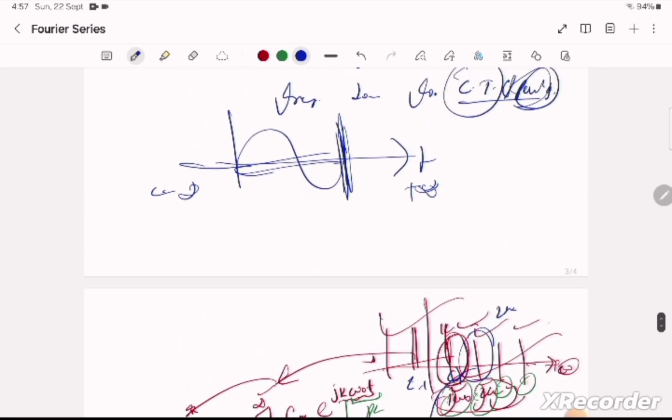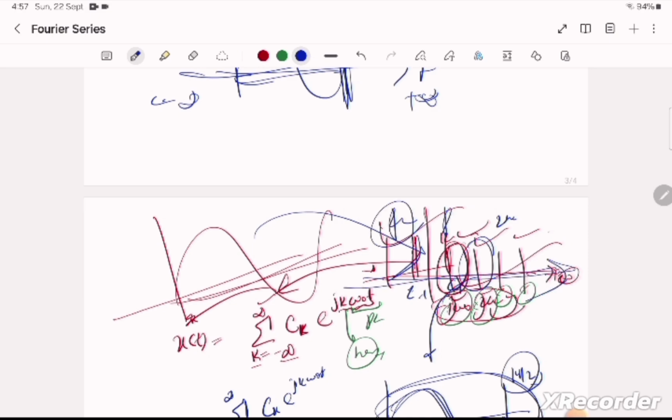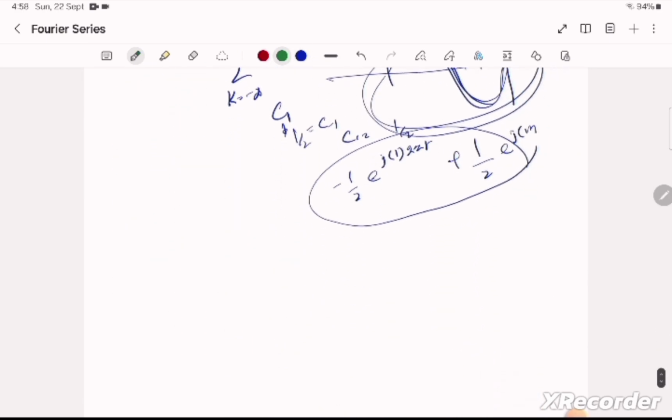So we have seen here that when we have continuity in the time domain, we have aperiodicity in the frequency domain. This signal is the frequency domain for the Fourier series, meaning for the periodic signal. It is aperiodic because we have continuity in the time domain. And another thing is that the time signal is periodic, and with periodicity we have discrete samples in the frequency domain. So now we have seen how to go from the frequency domain to the time domain.